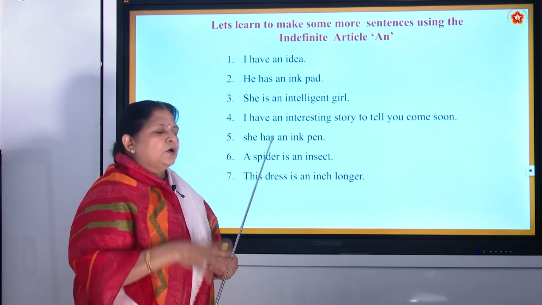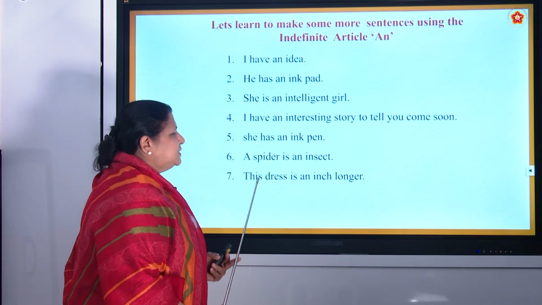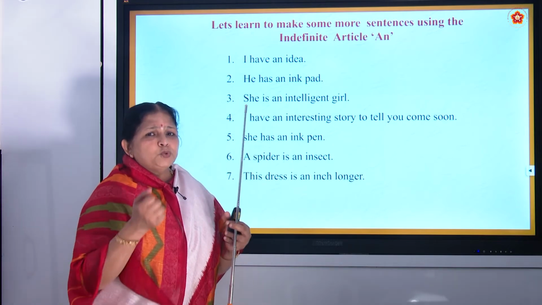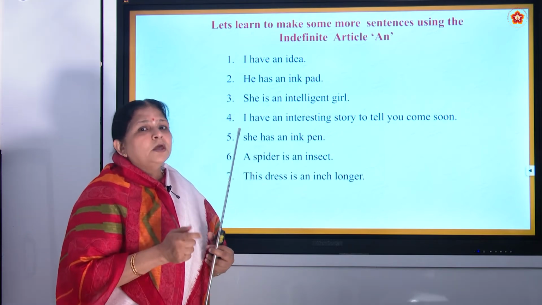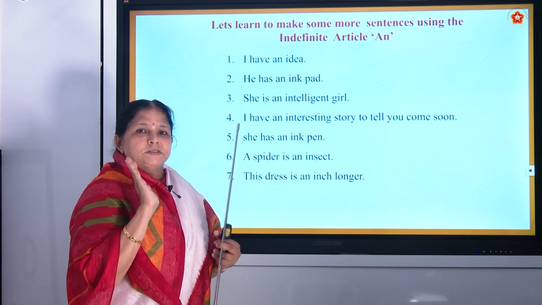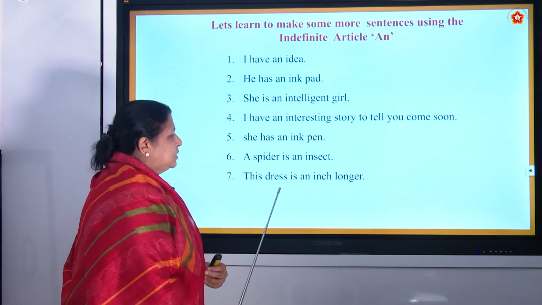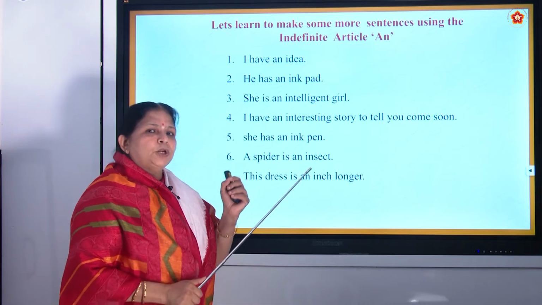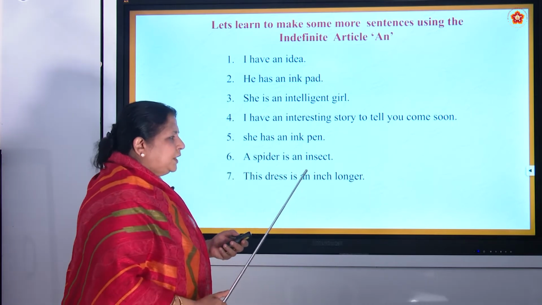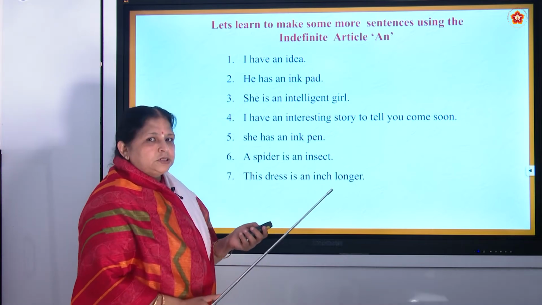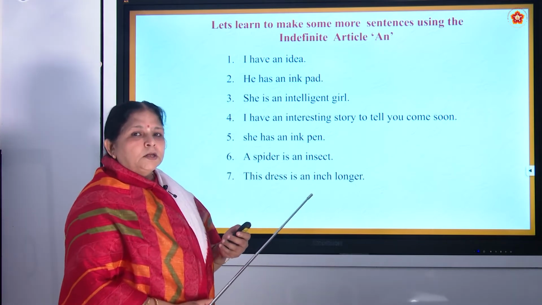Yes, an inch longer it is. Some of you want to wear dresses very tight. They don't want even half an inch loose. They want it stuck to their body. So, they are saying this dress is an inch longer, meaning you want it less. So, you are saying an inch, I-N-C-H. I is again a vowel.